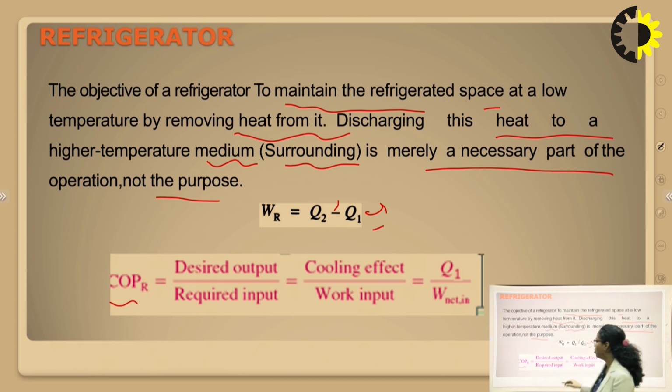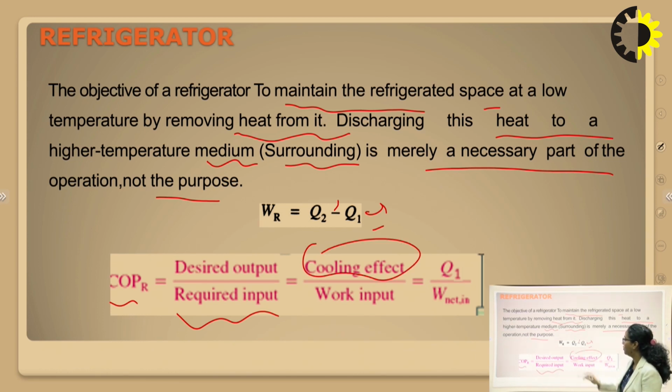COP will be desired output upon required input. In the case of a refrigerator, we take the desired output as the cooling effect, because we have to maintain the lower body temperature. So it will be Q1 upon W required, or you can also write W net, that is, the net work which is being supplied to the compressor of the refrigerator.